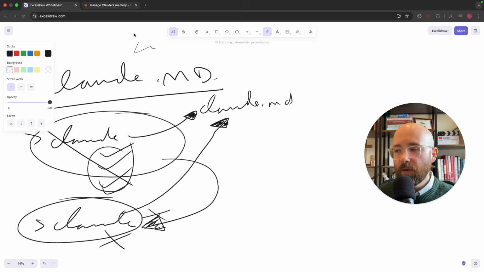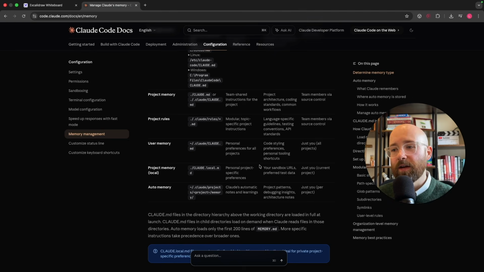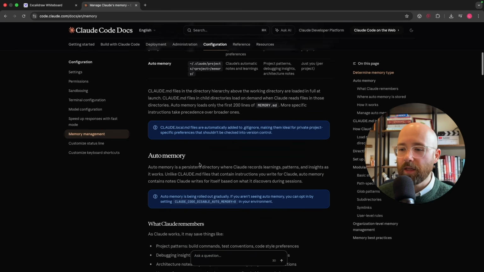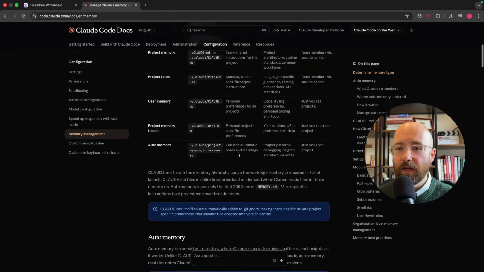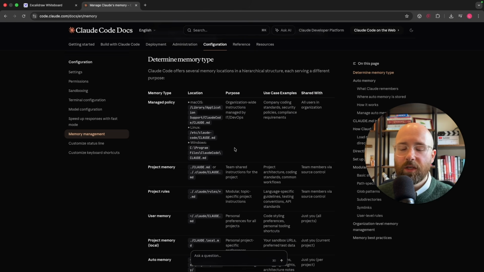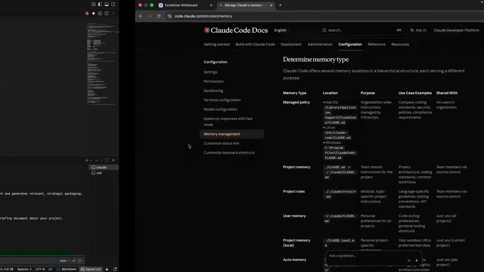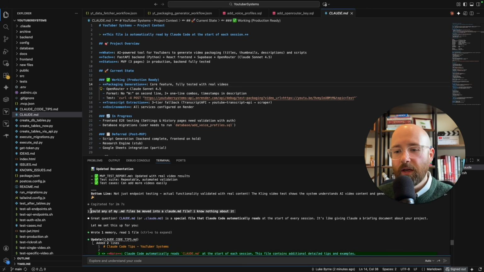whenever I'm going to teach this kind of stuff, I always think I'm going to have to learn a bunch and need to know all of it. Like prompt engineering and stuff, there's some that you should remember, but most of the time, just use AI. And that's what I've done here. I just asked, could any of my .md files be moved into a Claude.md file? I know nothing about it. And then it was like, Claude.md is a special file that Claude Code automatically reads at the start of every session. It's like giving it a briefing document.